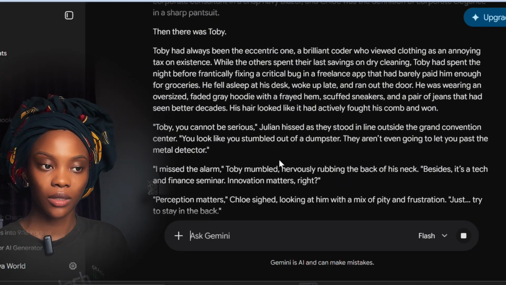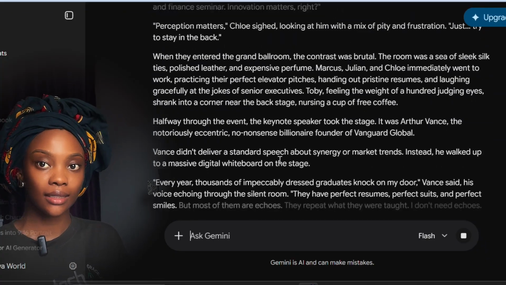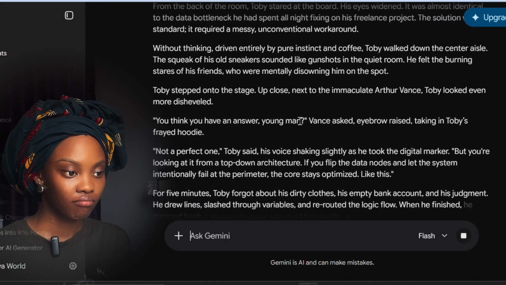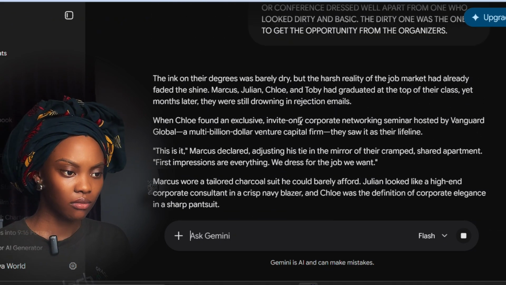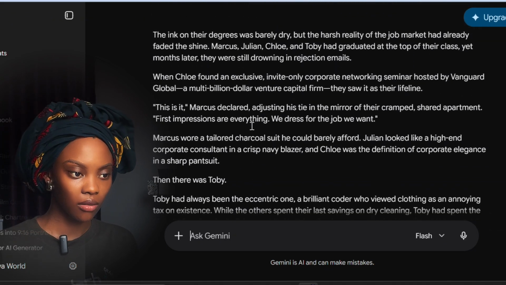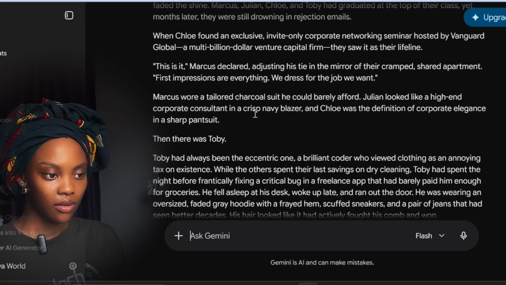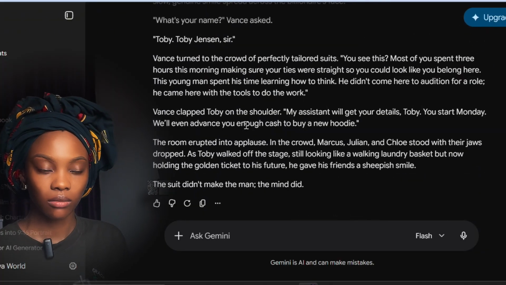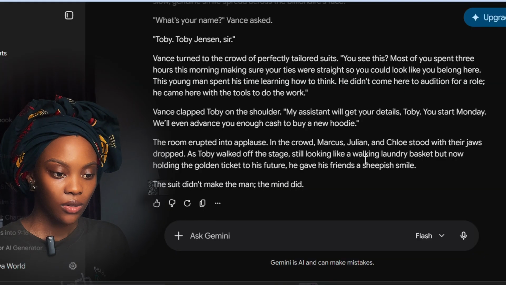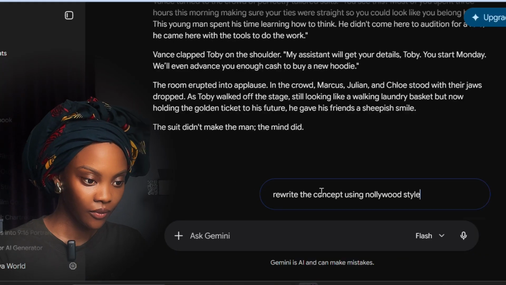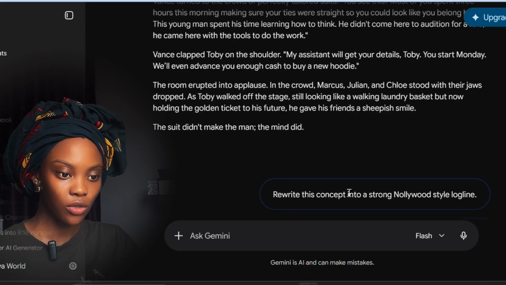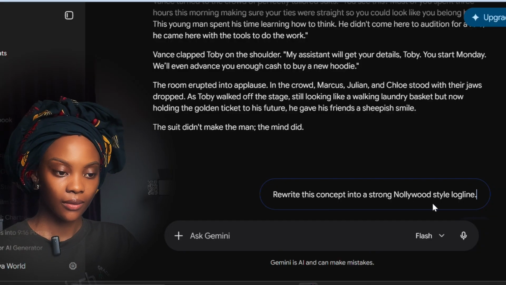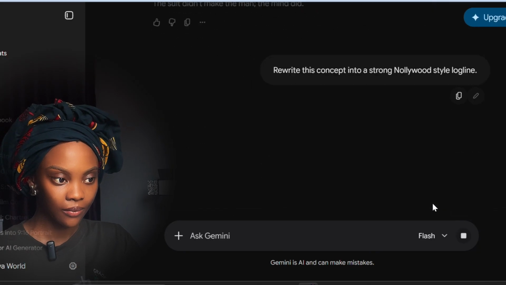So this is the story, but we can't use it like this. When this is Marcus, and so on, we can't use the script like this. So the next thing you want to do is rewrite this concept into a strong Nollywood style logline, and then you send that in.